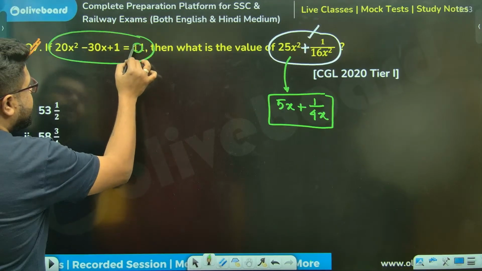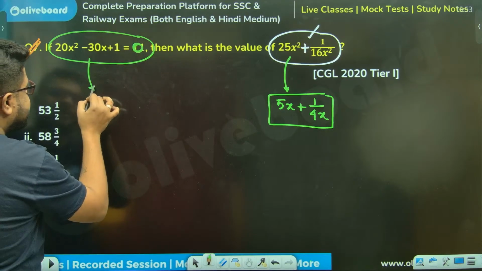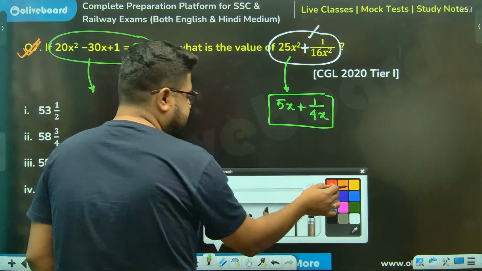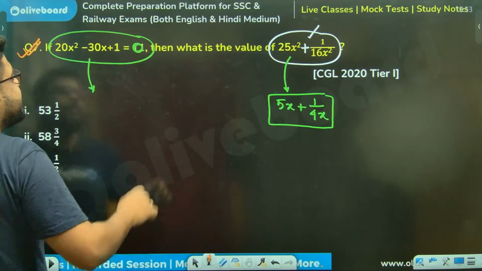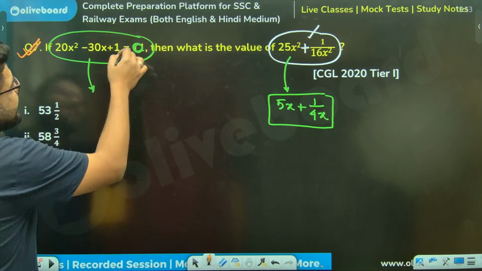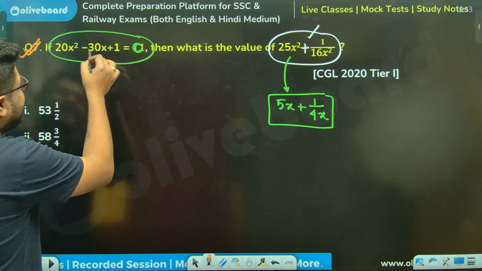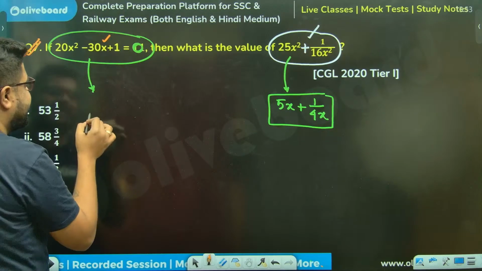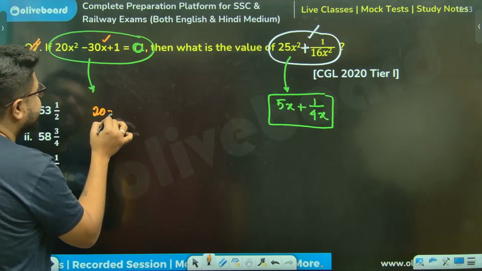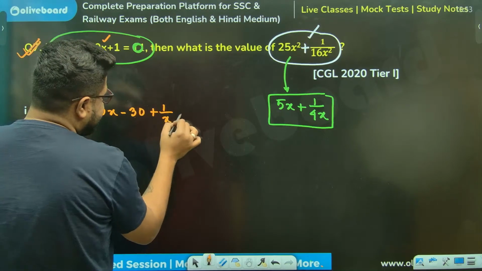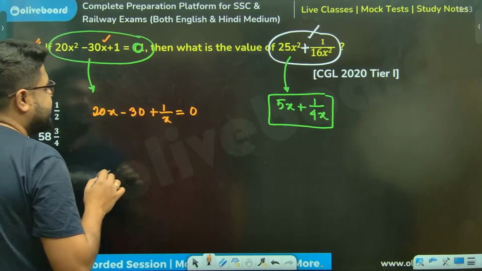I remember this question now. Last batch also, we made a mess. This question gave us a lot of trouble because of my typist. Sir, please understand, the middle power of x is x only. So it will become 20x minus 30, plus 1 by x gives you 0.